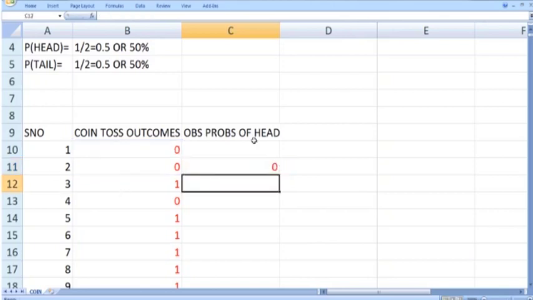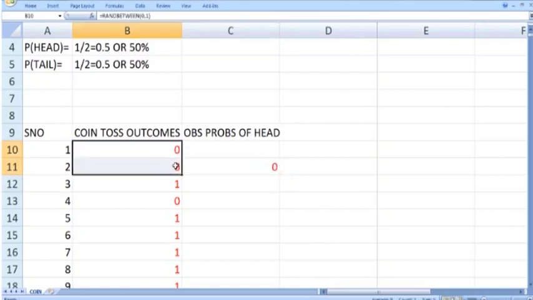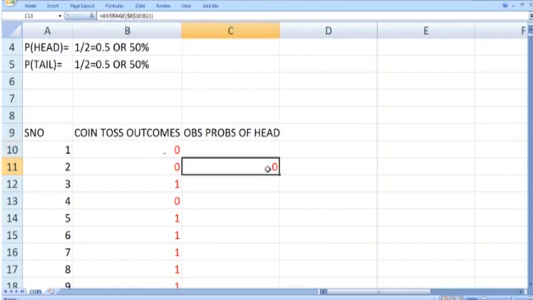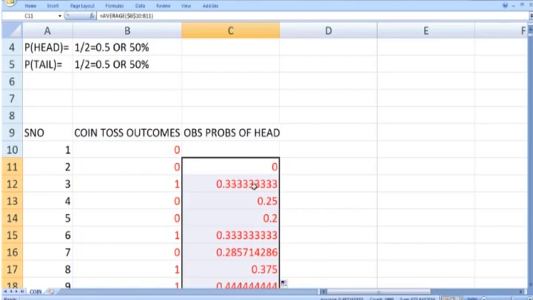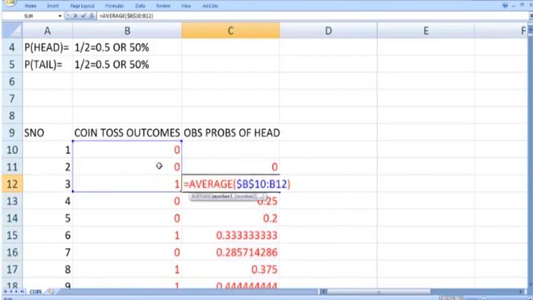Now you can see that since we have random numbers in these cells, whenever we make any type of change in the Excel spreadsheet, these commands are all rerun and we get a new output. So now you can see that in the 2 tosses we get 0 heads, so 0 out of 2, and the probability of head is 0. Now copy this command downward, so just double click it. Now this is the average of these 3 numbers.